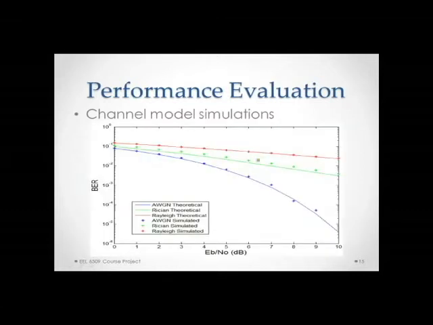I ran my channel model simulation and compared it against theoretical results. The solid lines here show the theoretical curves for the Rayleigh, Rician, and AWGN channels, and the stars show the simulated results at the particular Eb/N0 values. As we can see, the simulated values follow very closely with the theoretical results, which proved the channel models were valid.